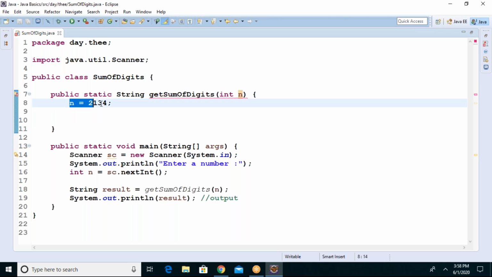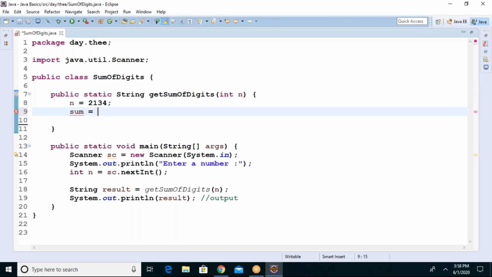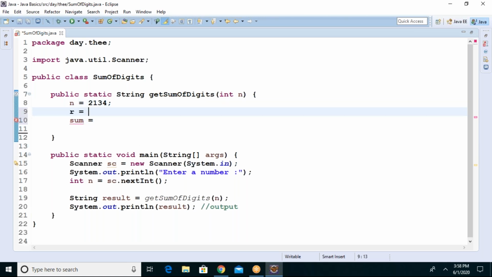Assume some number is there. You don't know what it is. Let's take an example like this. You take one variable sum, guys. First take this remainder. What will you get in the remainder if you divide it by 10? Assume this is a number, 2134. What is the answer? 4. Yes, if you divide it by 10, the remainder is 4.